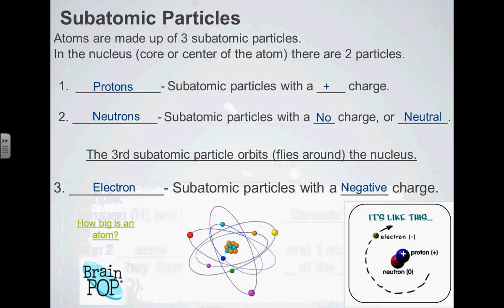So we have the center nucleus that has protons and neutrons in a very, very dense core. And then we have lots and lots of empty space and electrons, these negatively charged particles, somewhere on the outside. Are those dots? That's what these circles mean. Outside.